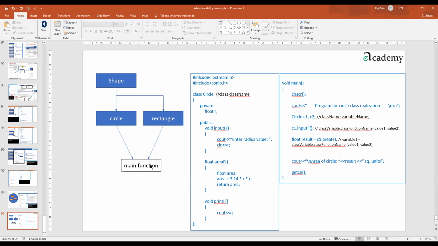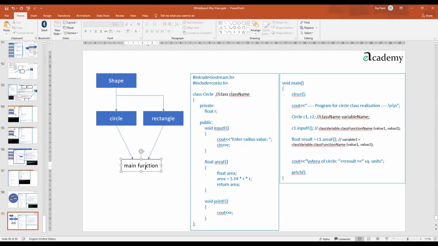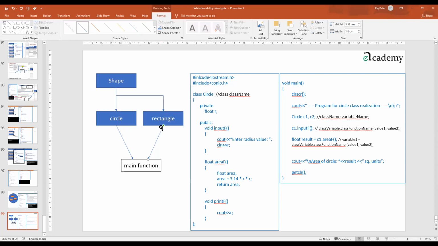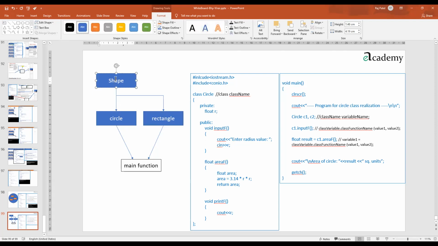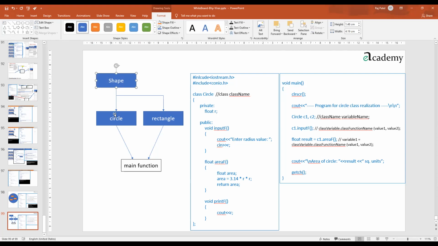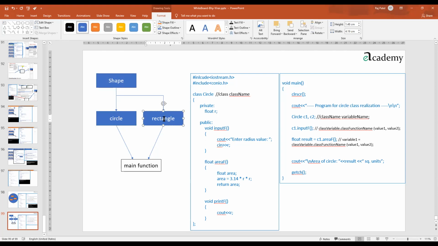Means if you see this kind of diagram, main function is getting benefited by a specific feature of circle, sometimes by a specific feature of rectangle, and in both of them the common features of shape also. Whatever common properties are required for shape, for example area calculation, perimeter calculation, both these classes are definitely required to have such features. They cannot get out of it easily, right? So what is happening is quality is ensured.